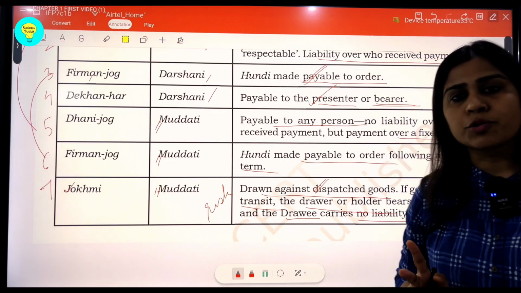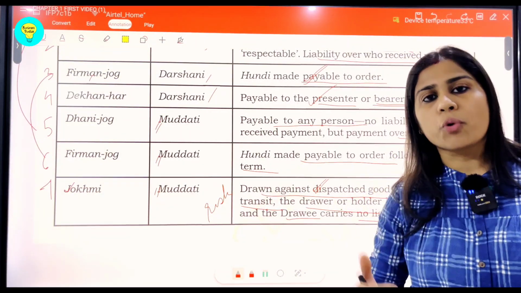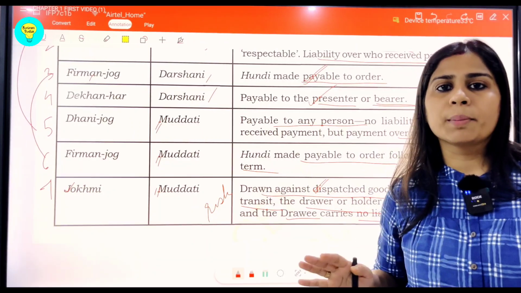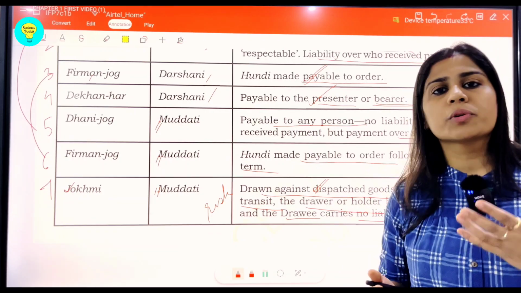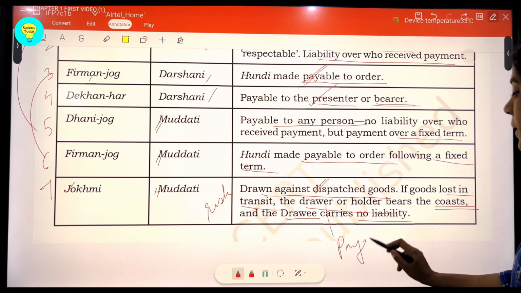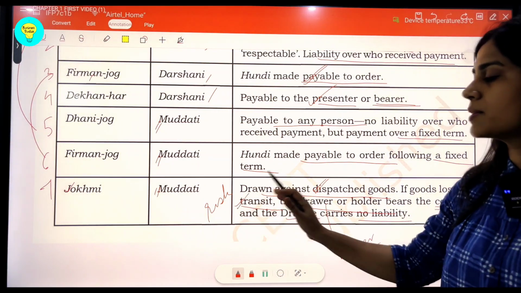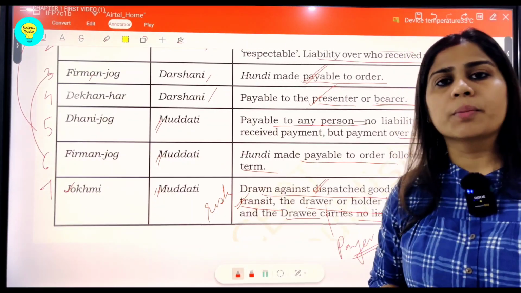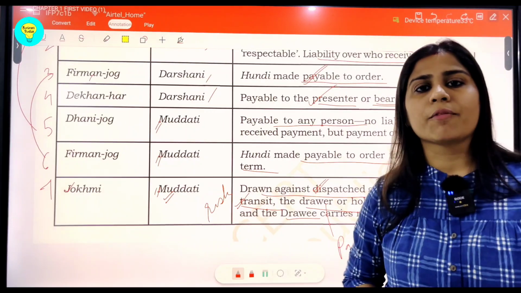Means there are two parties, students, try to understand. One is the drawer of the bill who makes up the bill, and the drawee for whom this bill is made. So drawee has no liability. He is simply the, we can call it payee, and drawer is also the payer. So here all liability falls on the payer, means he only has to pay in case the goods get lost in transit. So there is an amount of risk attached to this type of hundi, and that's how the name Jokhami Hundi. But this, remember, it's always muddati. Muddati means payable after a fixed term.